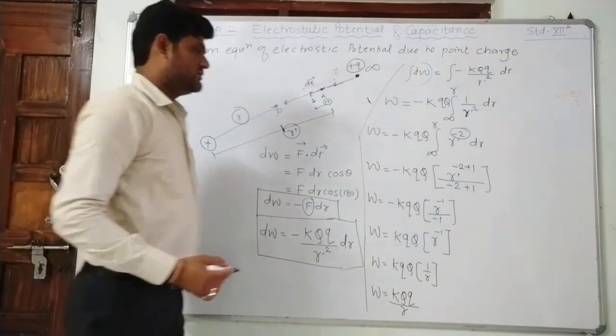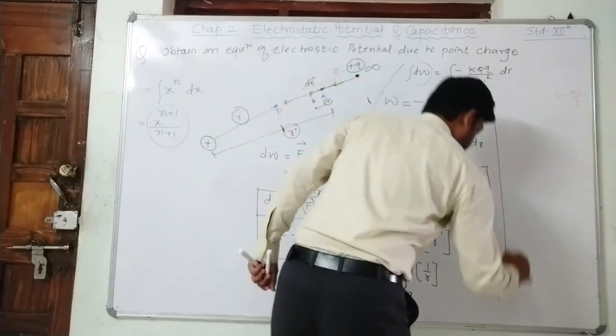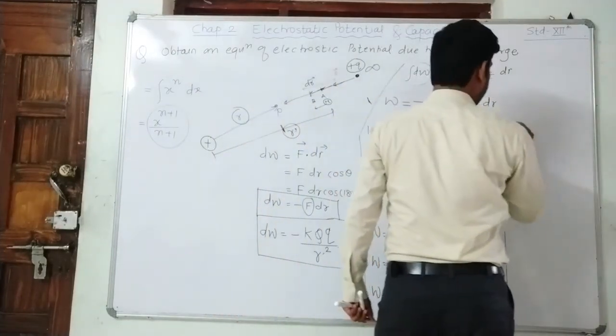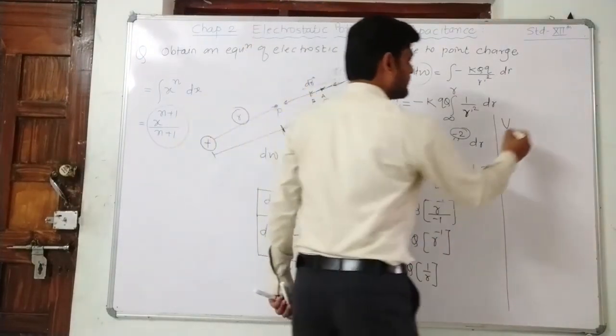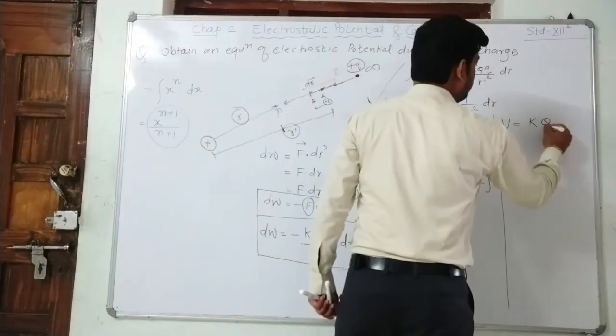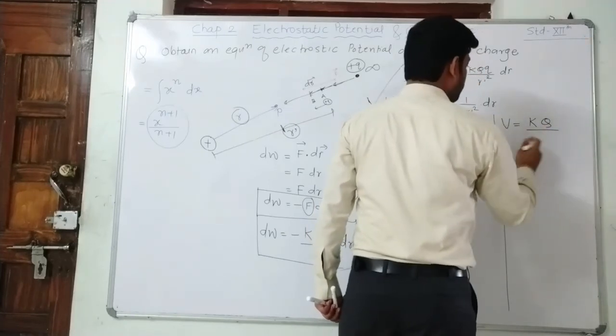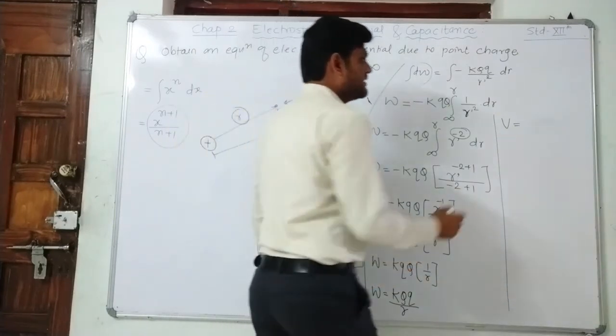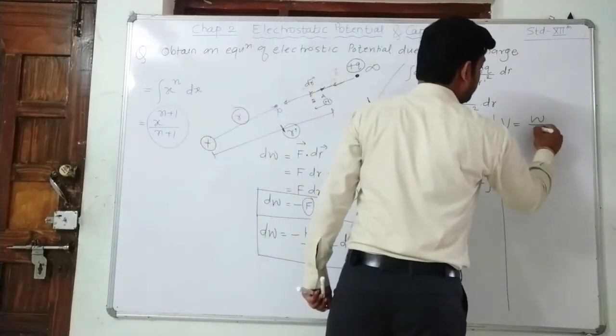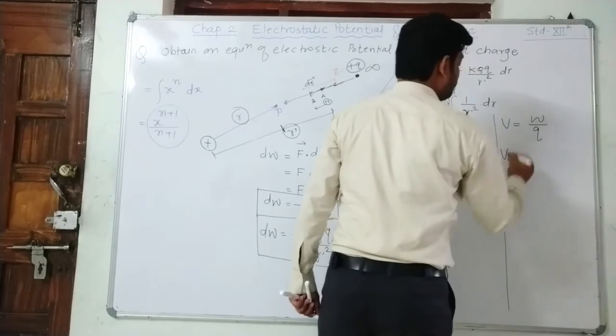Right? But the basic definition of potential, that is V equal to W divided by q. Right? So V remains as this.